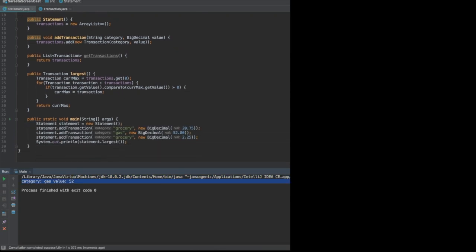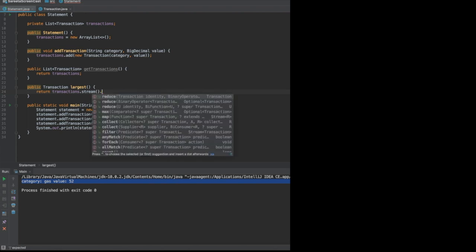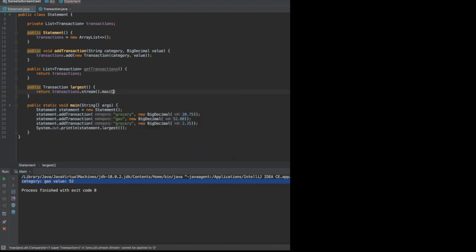Okay, now let's implement the same using the Stream API. And I'm going to remove the loop logic, and we will start with return. So this is the transactions. Here's the stream. And as you can see, I have something called max. This is the method I'm going to use. And I'm going to add get value and I'm going to run this for you.